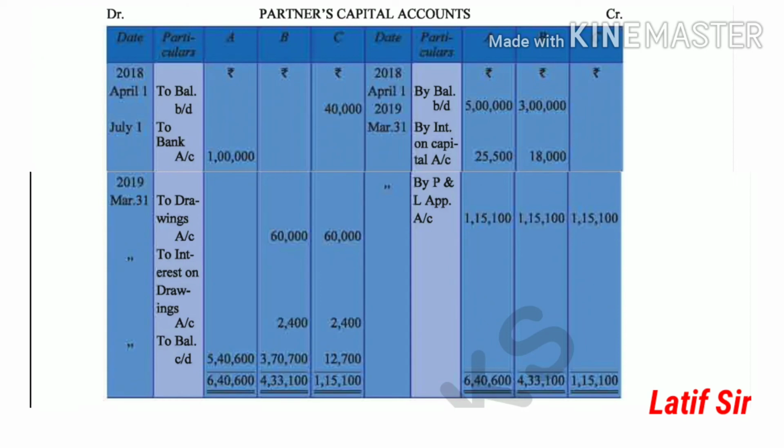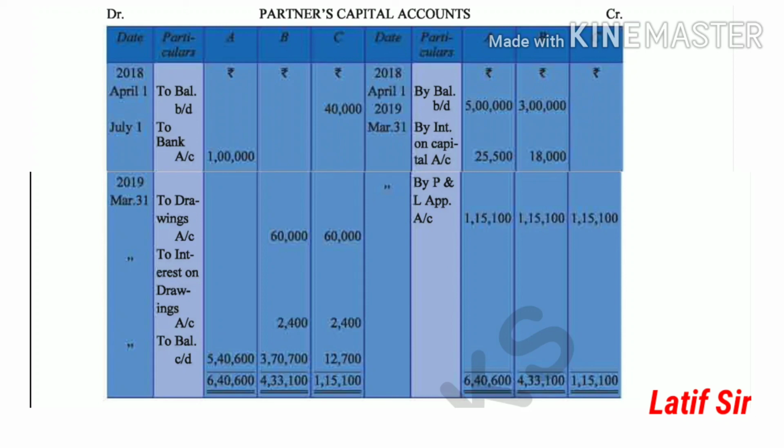In the partners' capital account, remember that on the credit side all appropriations, all the partners' benefits, are posted. So here the capital balance and interest on capital have been credited. The profit has been credited, so these are the appropriations the partner will get. On the debit side you can see another balance of 40,000 of C. Why is it given on the debit side? Because we have already seen in the question that C had a debit balance, a negative balance. And the drawings have been given: 1 lakh drawings made by A, and similarly the drawings made by B and C are also mentioned, but on different dates, so it is written below, 60,000 and 60,000. Interest on drawings has also been debited. So any charges are debited while any appropriations are credited, and the final closing balance is given for A, B, C.